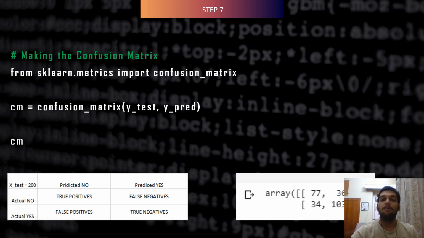Now, the second one is true negative, which measures the proportion of actual negatives that are correctly identified. The third one is false positive, which measures the proportion of actual negatives that are incorrectly identified as positive. And last but not least, false negative, which measures the proportion of actual positives that are not correctly identified. We can understand it through the picture on the left-hand side of the slide.